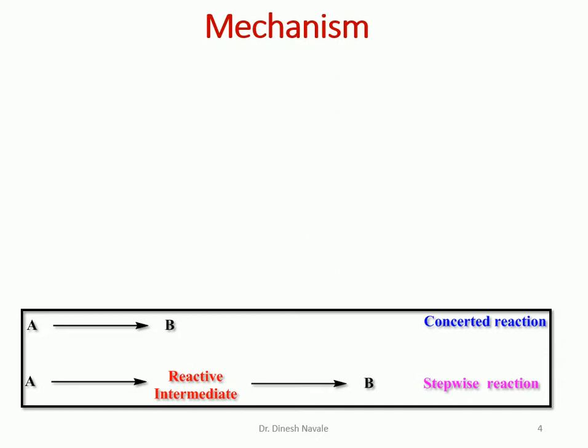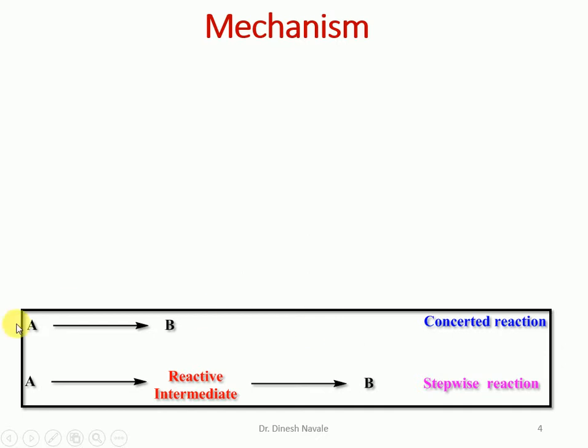So in an organic reaction mechanism, starting material A is converted into product B, in which no intermediate is formed. That means A is directly converted into B. So this reaction is a concerted reaction. In a stepwise reaction, starting material A is first converted into a reactive intermediate, and then the reactive intermediate is converted into product B. So this is a stepwise reaction. That is the difference between a concerted and a stepwise reaction.